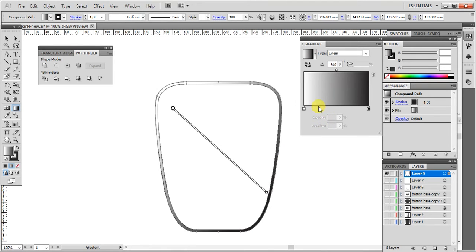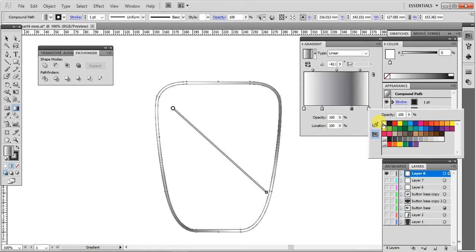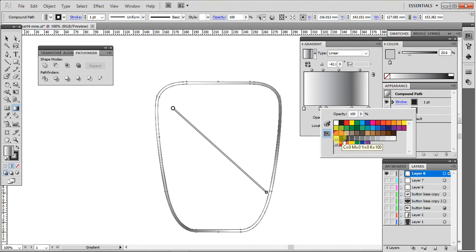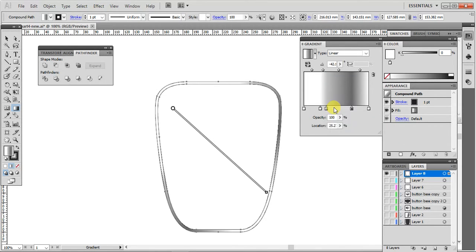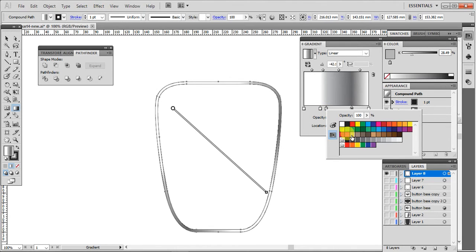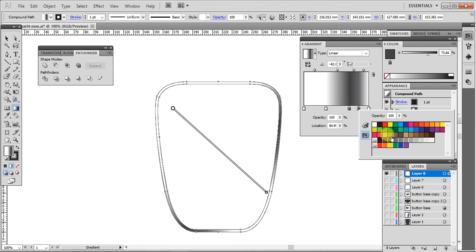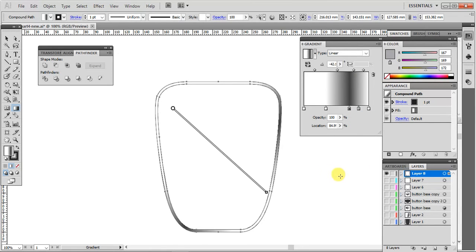Let me add additional gradient stops. Okay, maybe something like that. See how it looks now.